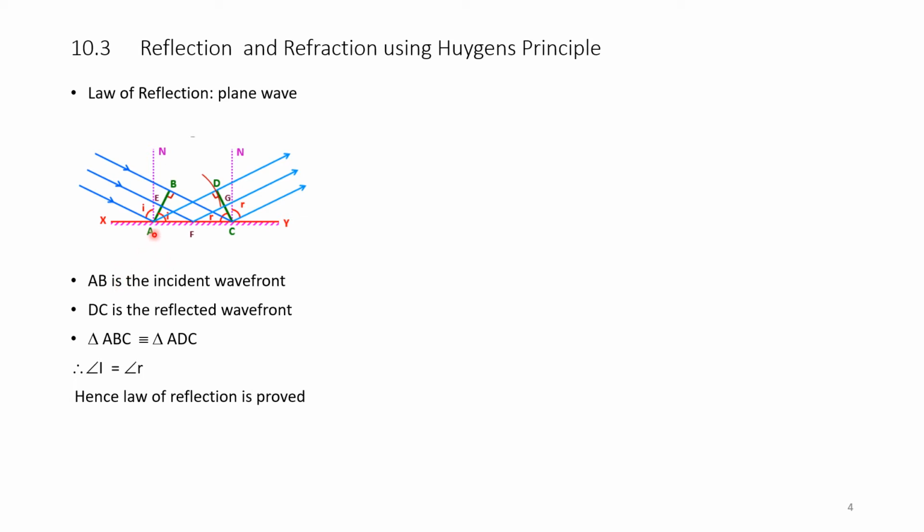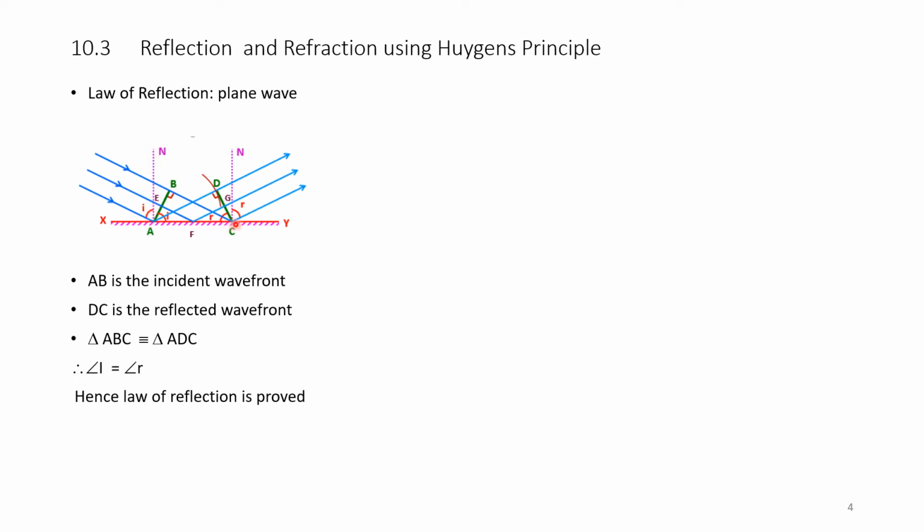Here, AB is the incident wavefront and DC is the reflected wavefront. Let us consider triangles ABC and ADC as shown in the figure. N is the normal to the plane mirror.